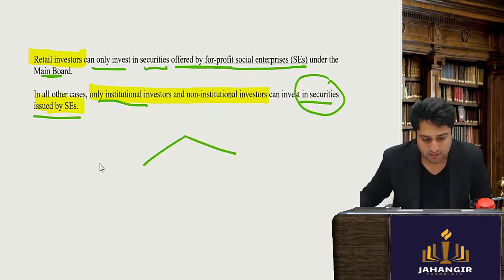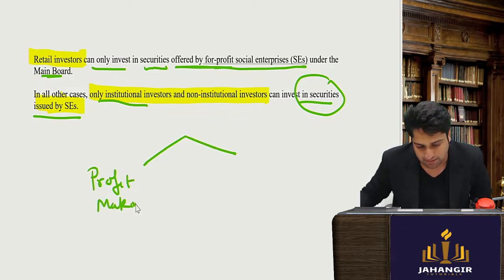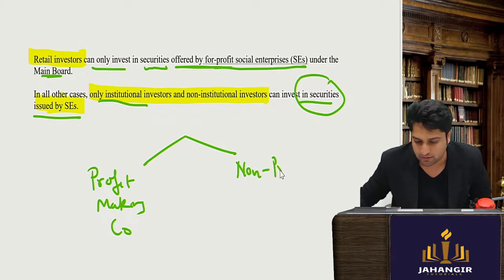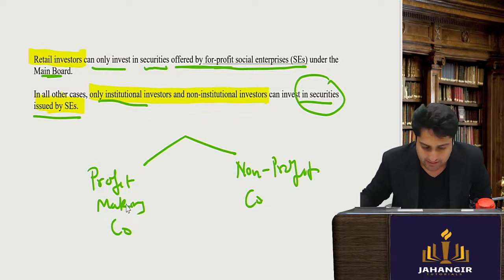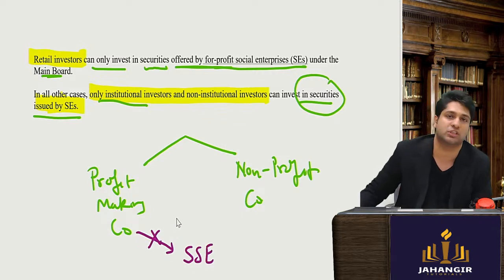So remember, if there is a profit making company and a not for profit company, the profit making company cannot be listed on the social stock exchange.